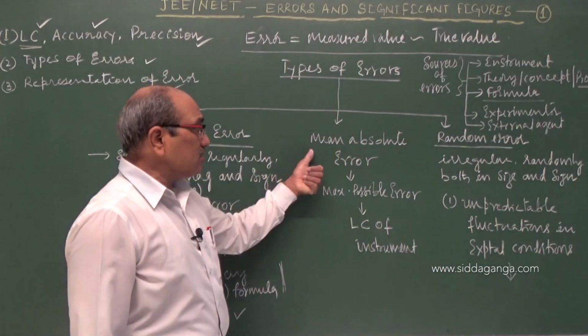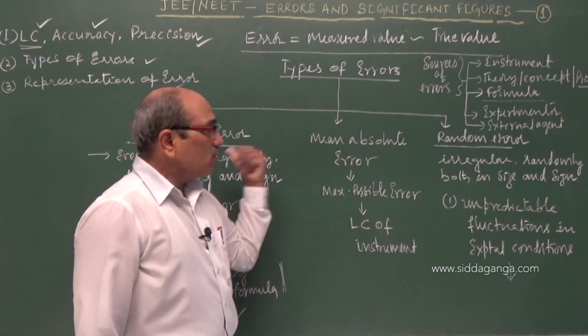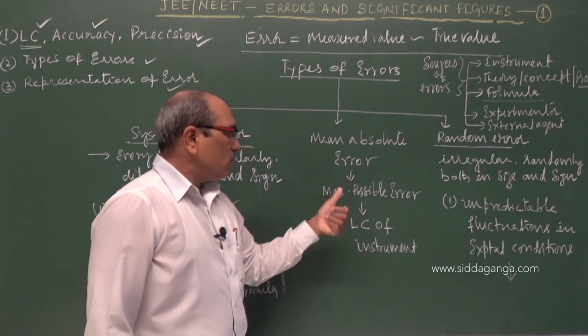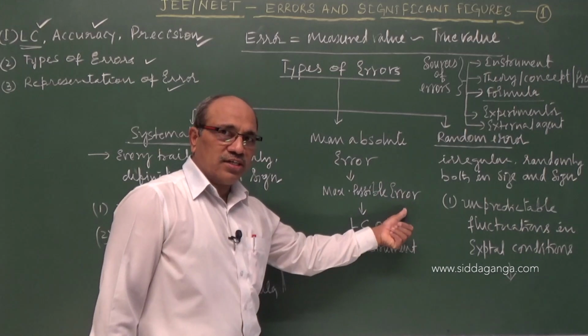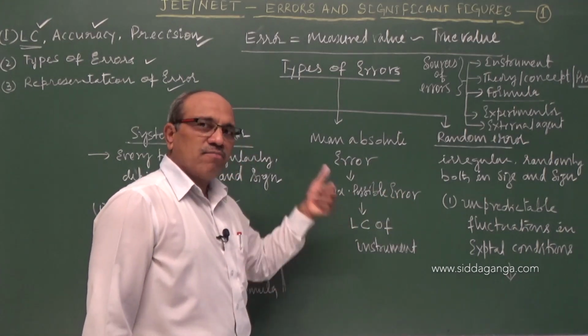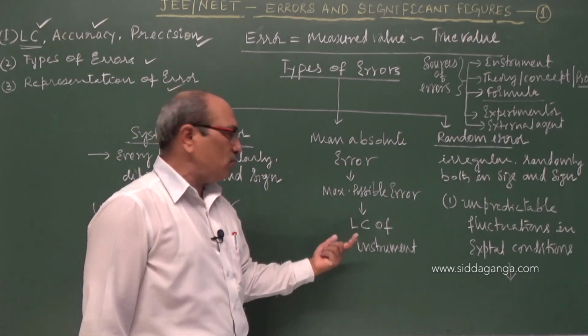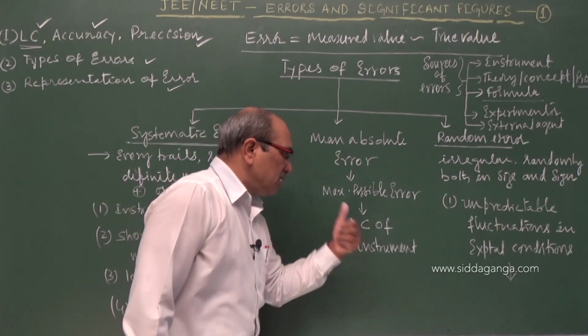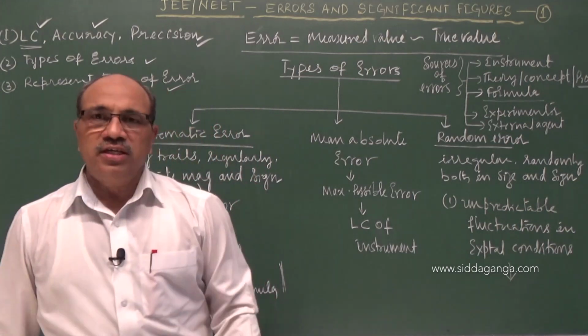But remember here, this is a third type. The minimization of this: under absolute error, which is a maximum possible error committed by any instrument, is minimum. However accurate and expert you may be, the error committed may be equal to the least count of the instrument.